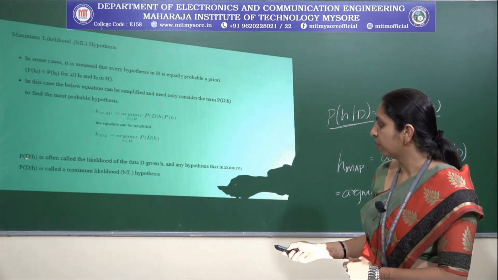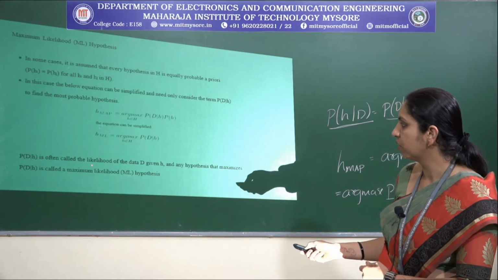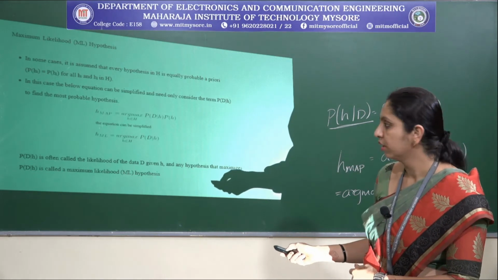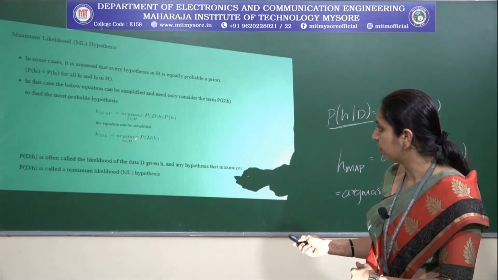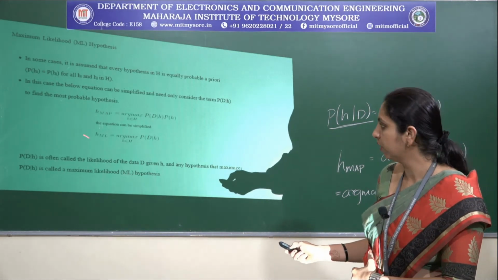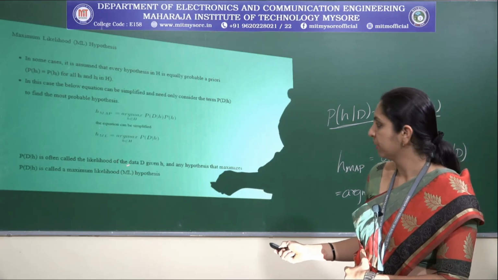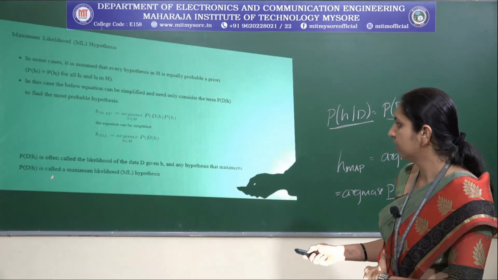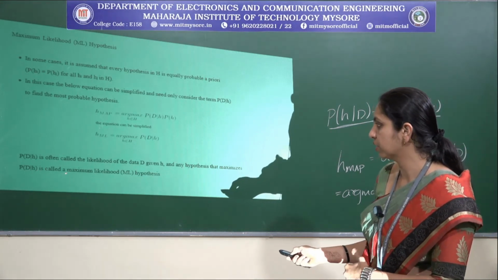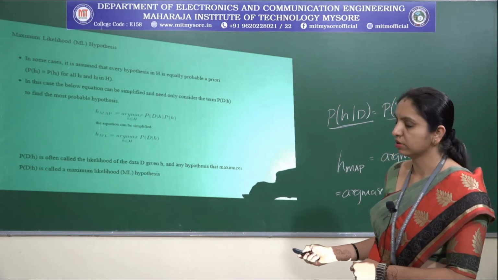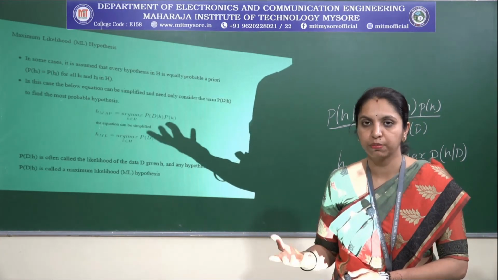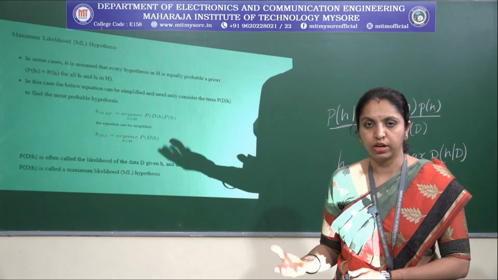Probability of D given h is often called the likelihood of the data given h. Please remember this. Any hypothesis that maximizes probability of D given h is called the maximum likelihood hypothesis. So in Bayes theorem, we have seen the posterior probability and the likelihood function.